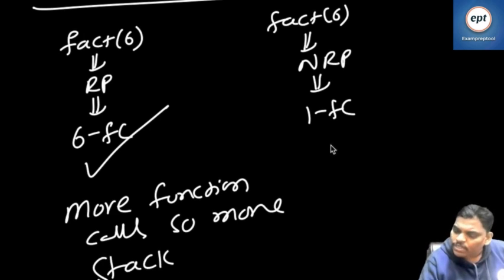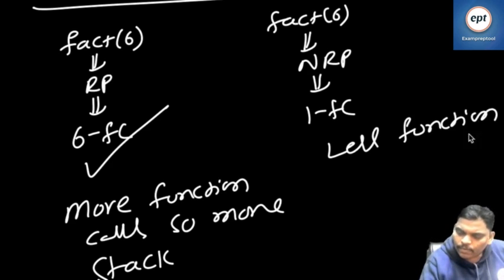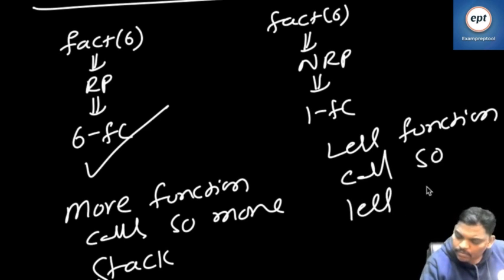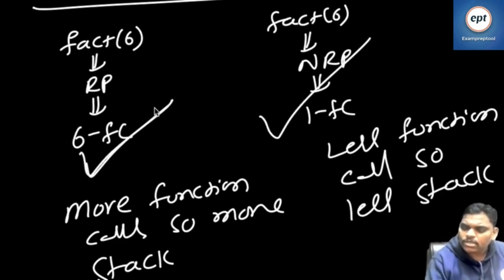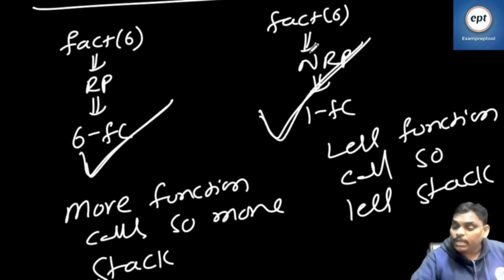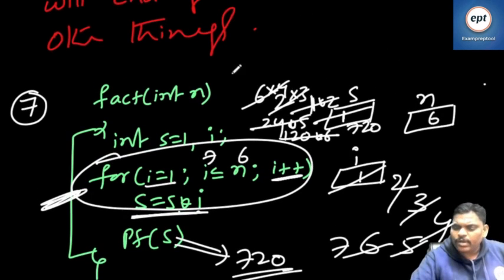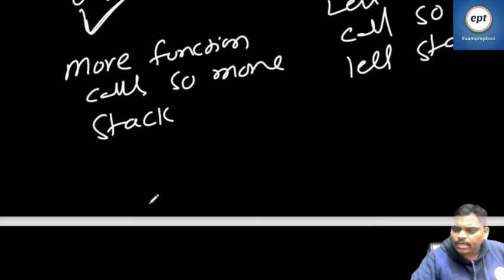Next one, less function calls, so less stack. Here one function call, only one push. But here 6 function calls, 6 pushes. So what I mean to say is, understand everyone. The 7th point I am writing. Whatever I have done till now is for the 7th point. Can you see the 7th point?